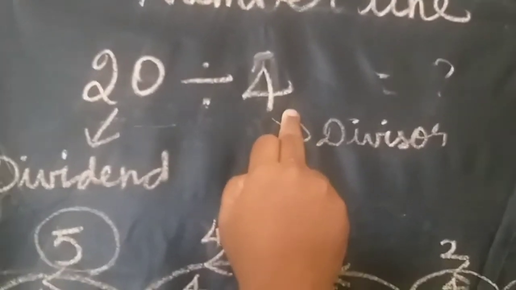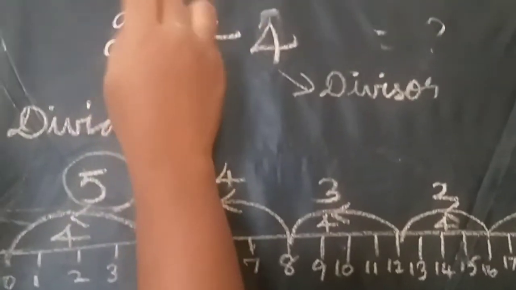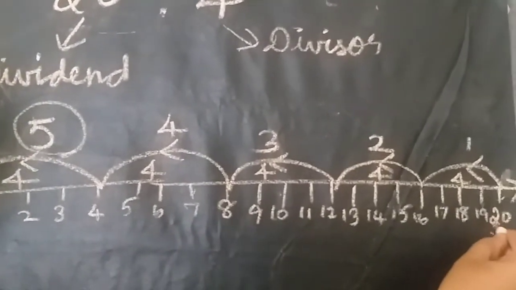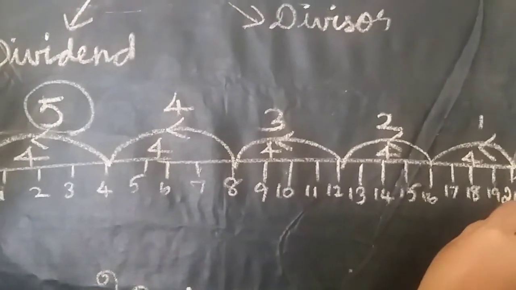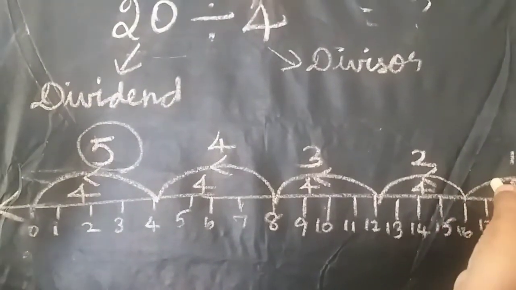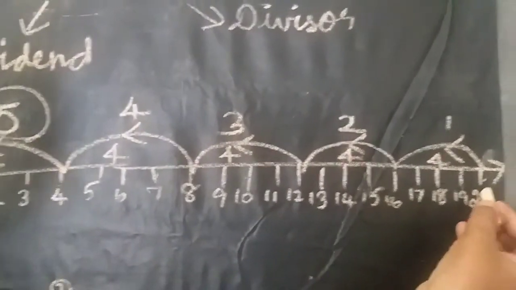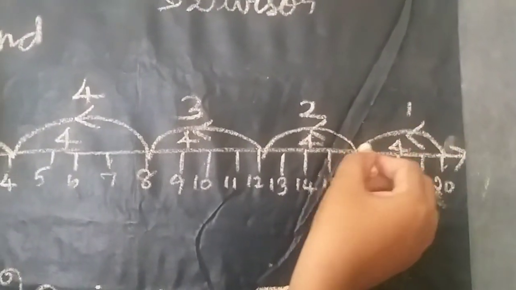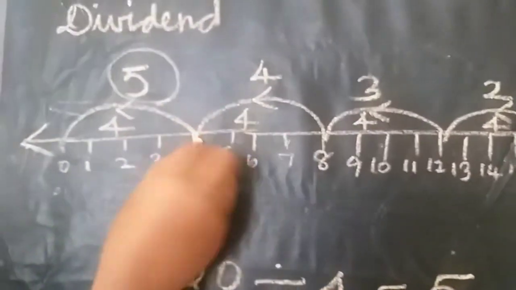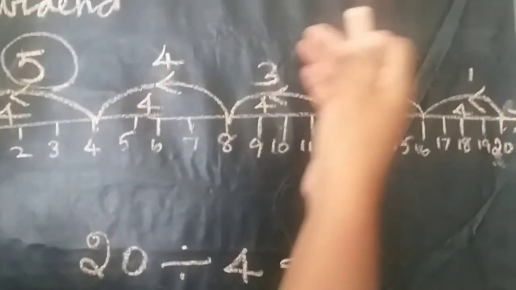And you should write the numbers from 0 to 20 because the starting number is 20. So you should write the numbers up to 20, and the starting point is also 0. From 20 you should jump 4 numbers, again 4 numbers, again 4 numbers, again 4 numbers, again 4 numbers. Finally you should count how many times you jumped.